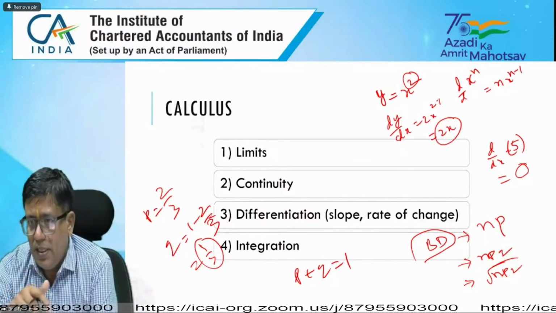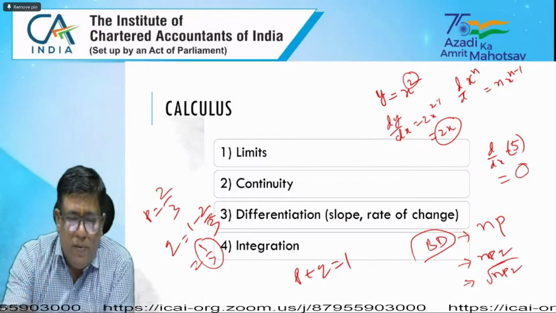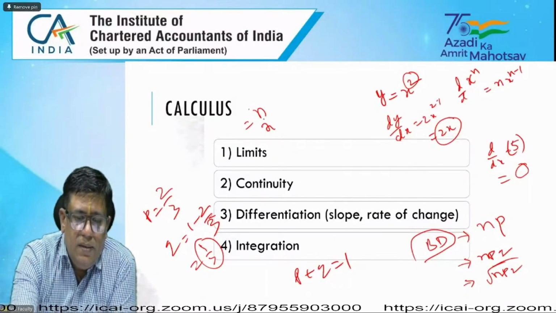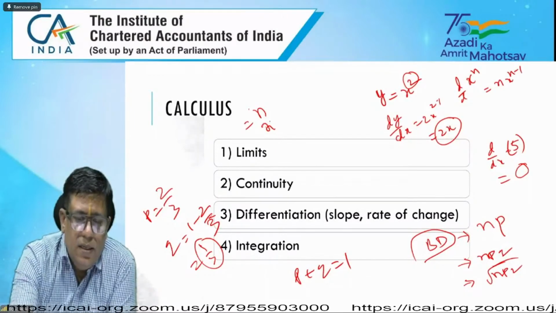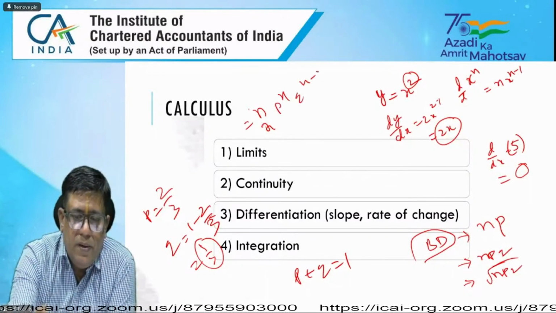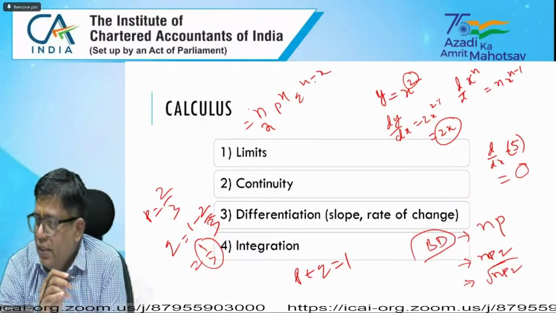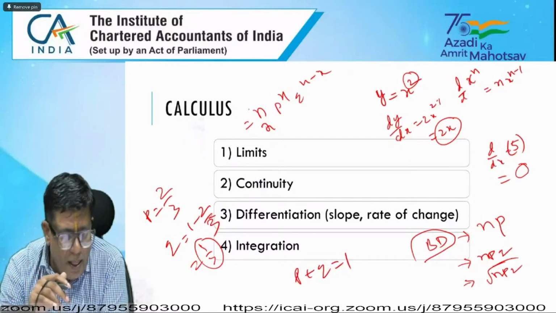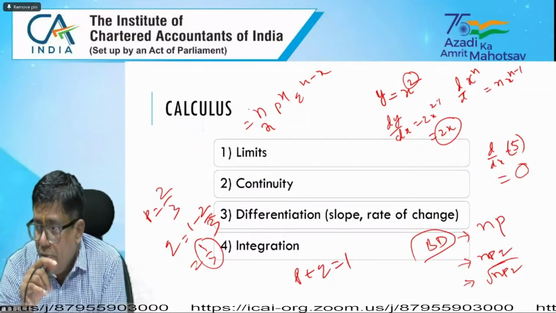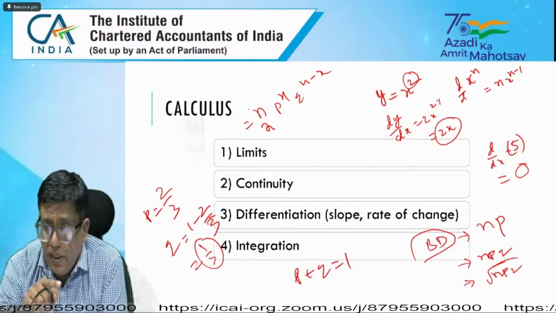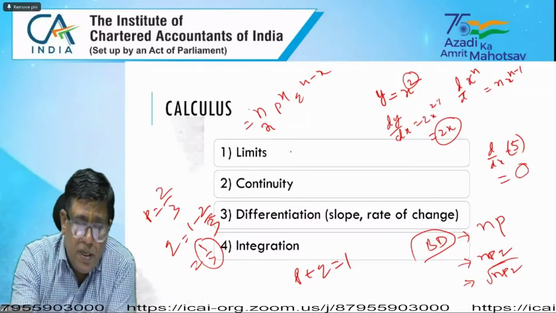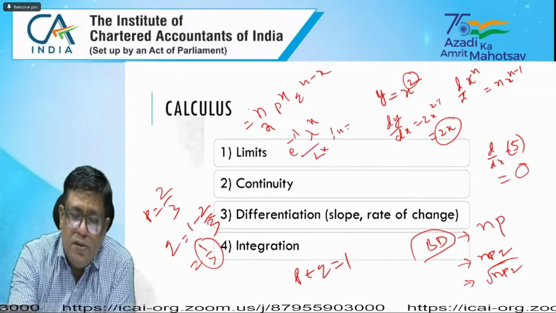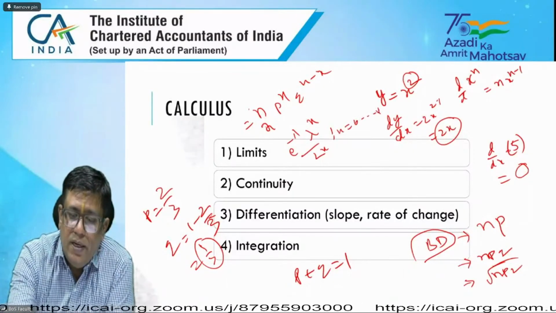Poisson distributions are concerned, you should know the distribution formula. What is the probability function of the binomial distribution? nCx p to the power x q to the power n minus x, where the trials x start from 0, 1, up to n. And what is the formula for the Poisson distribution? It is e power minus lambda, lambda power x by factorial x, for x equal to 0, 1 to n.